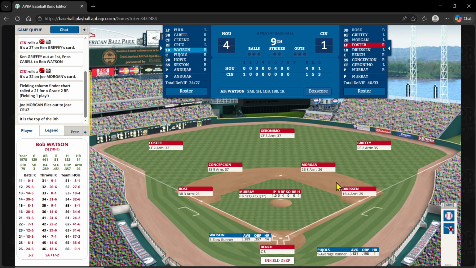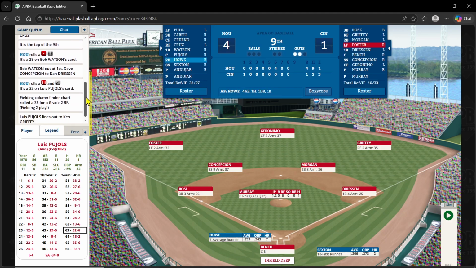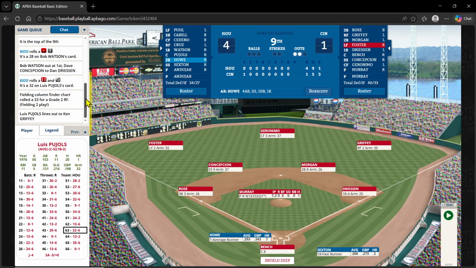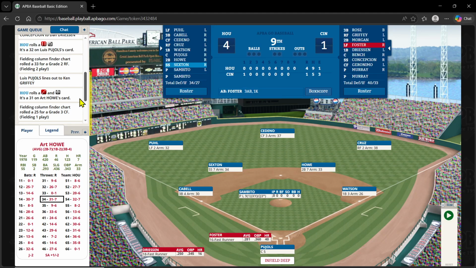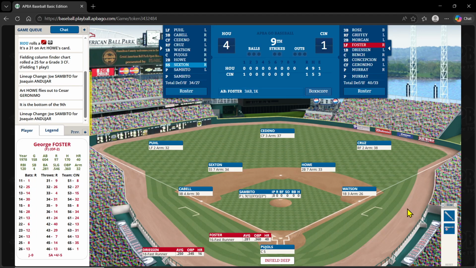Astros lead at 4-1. Watson will lead off against Murray. And there's a 28 and grounded to short, 1 out. Bring up Pujols. And there's a 32. It's a fielding 2 play for the right fielder and a line out to Griffey, 2 out. Here's Howe. And Art Howe on a 34-31 is just going to fly out to center. So here we go, bottom 9. Joe Sambito is going to come in to try and, I believe this is still a save, 3-run game.